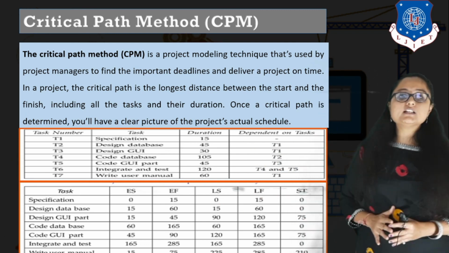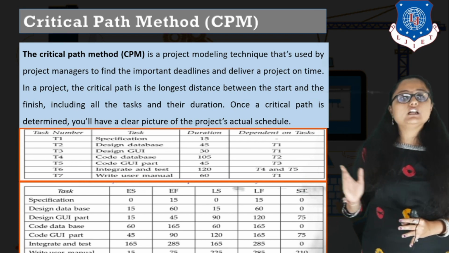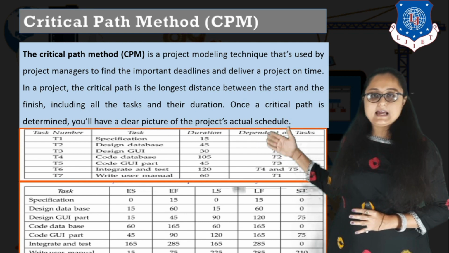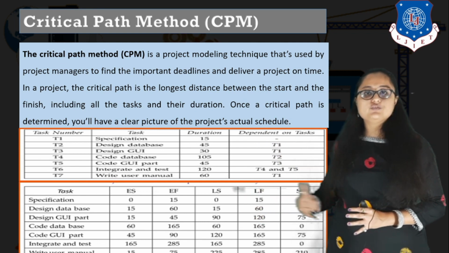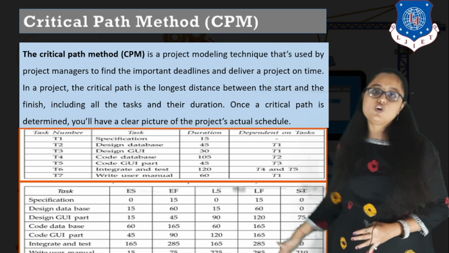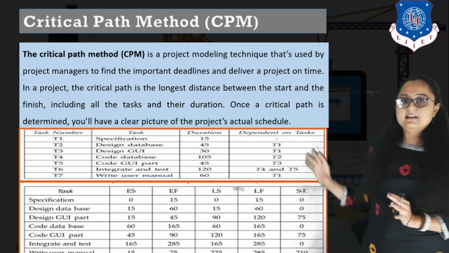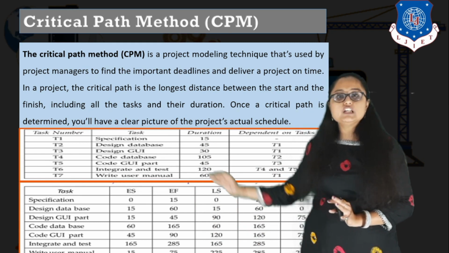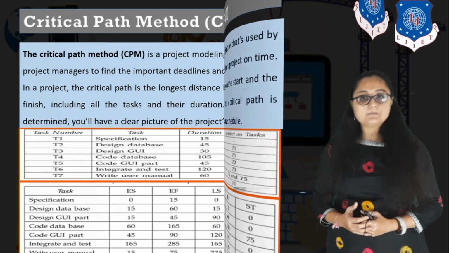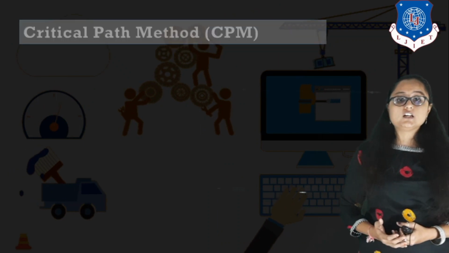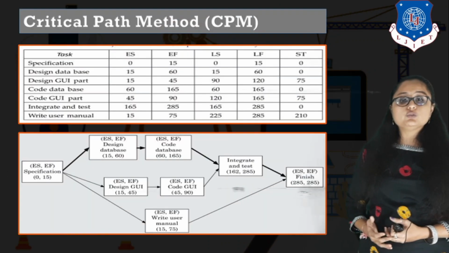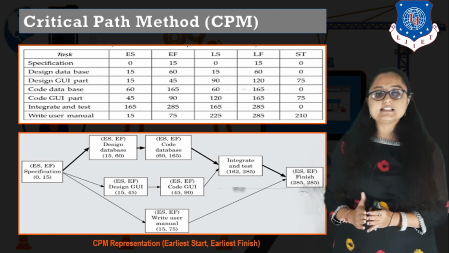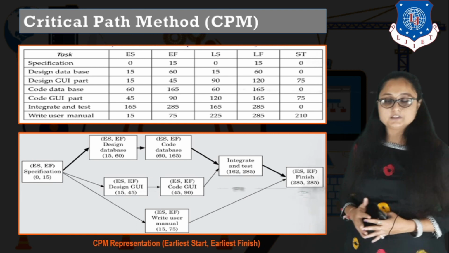And what will be the earliest finish for code database? It will be the duration of code database. So here you are adding the code duration. So that gives me earliest finish 165 and so on. So now you are getting an idea of how we can determine earliest start and earliest finish for each of these tasks, right? Now based on this earliest start and earliest finish, we are going to develop a graph, that is the CPM representation for earliest start and earliest finish, right?